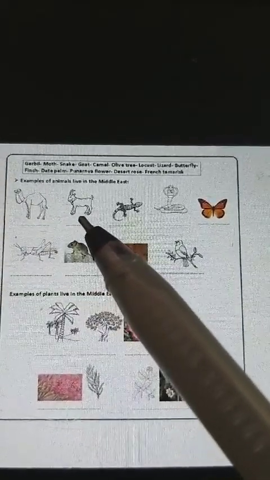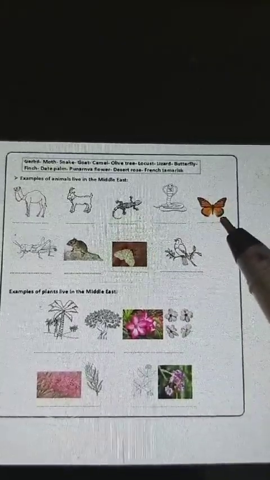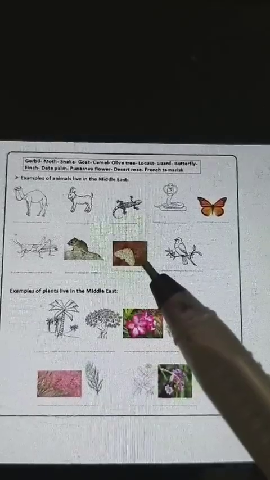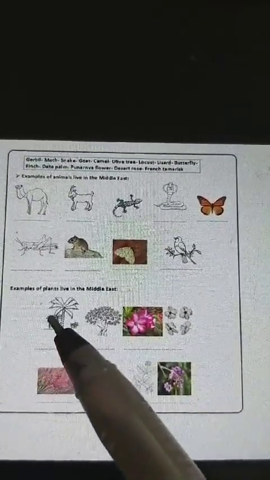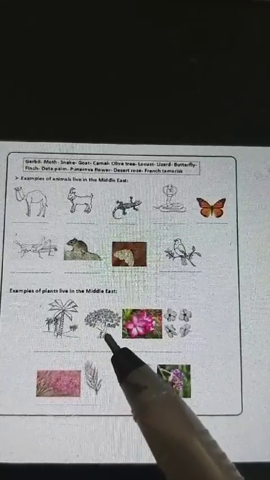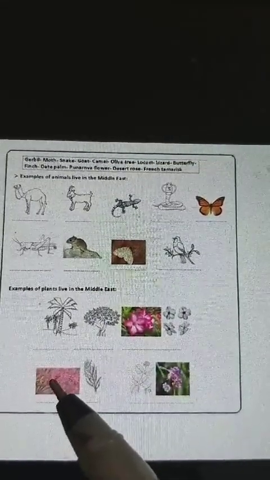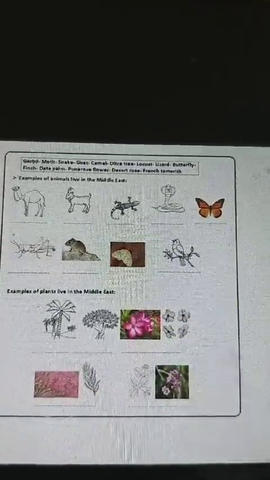Camel, goat, lizard, snake, butterfly, locust, gerbil, moth, finch, date palm, olive tree, desert flower, French tamarisk, panorama flower.